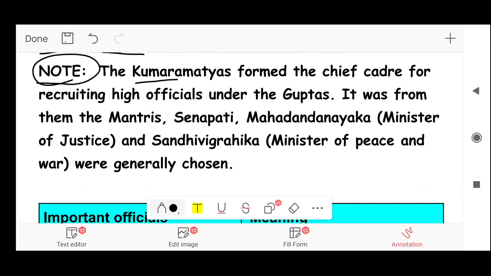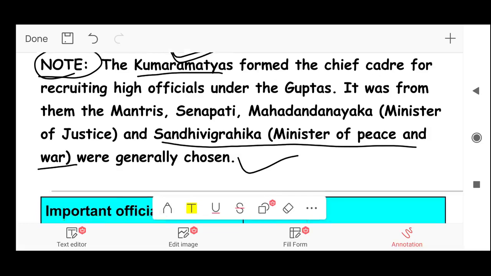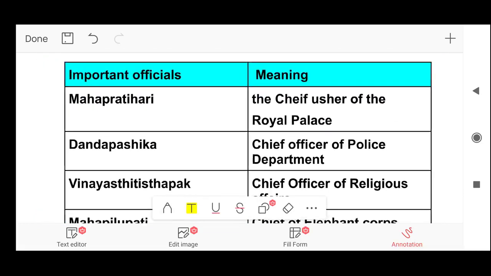So it was from them, from the Kumaramatyas only, that the Mantris, Senapatis, Mahadandanayaka, who were Minister of Justice, and Sandhivigrahika, who were Minister for Peace and War, were generally chosen. So all the high officials were chosen from among the Kumaramatyas. Now let's read about important officials and their meaning.